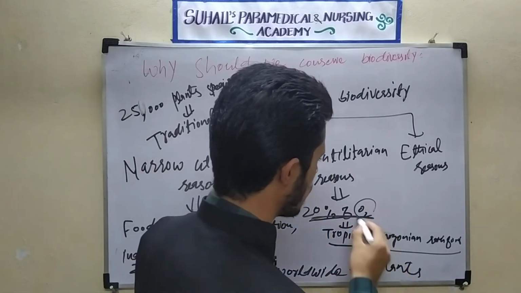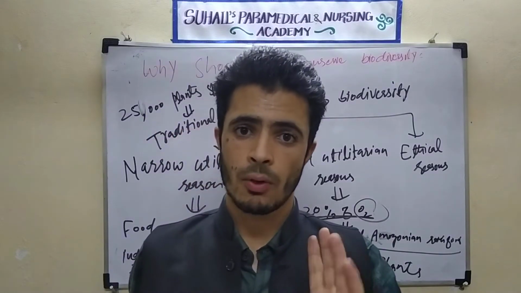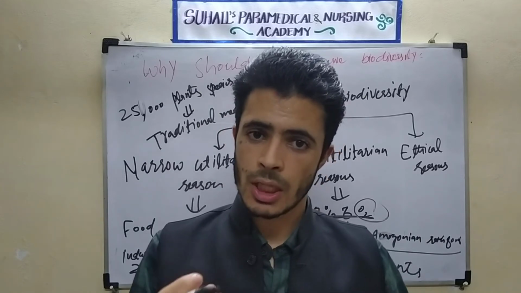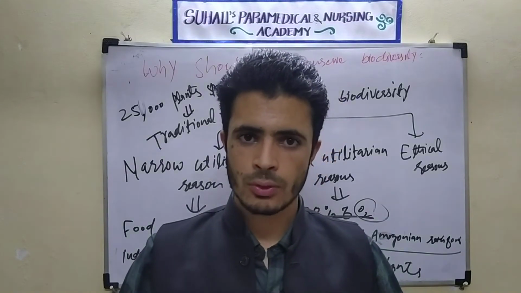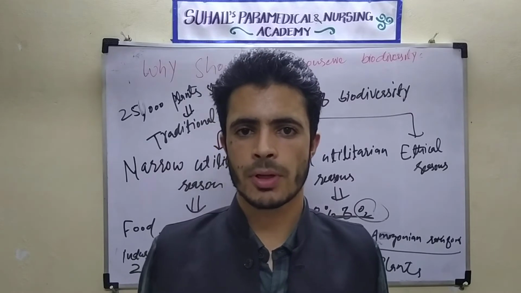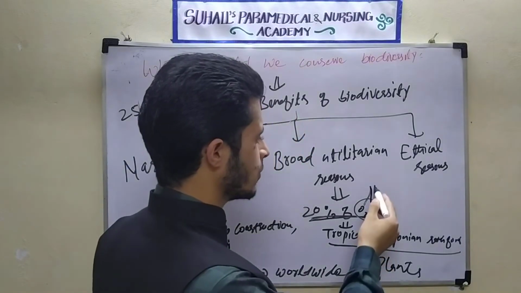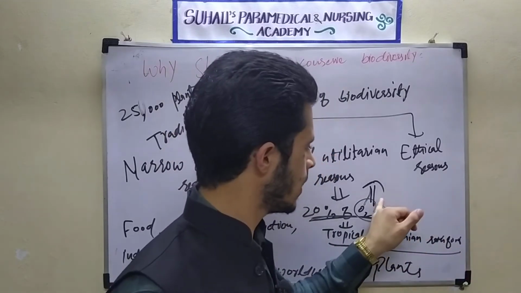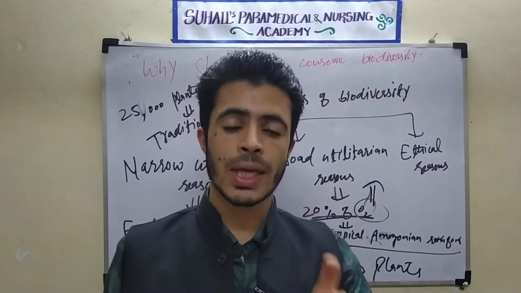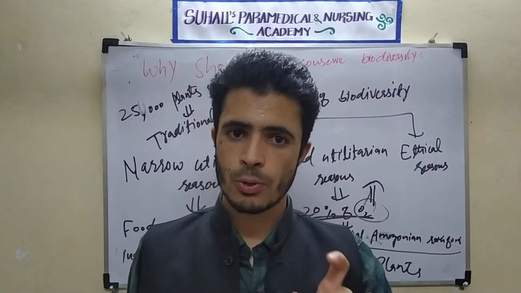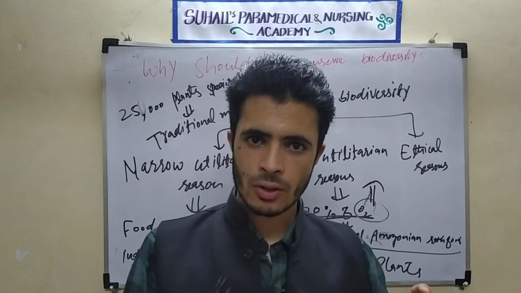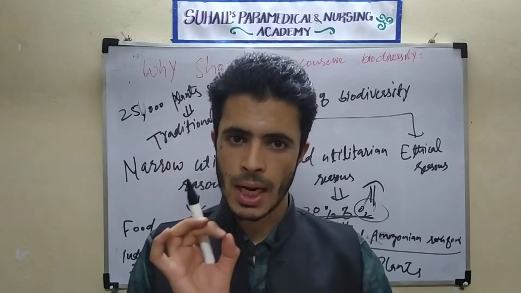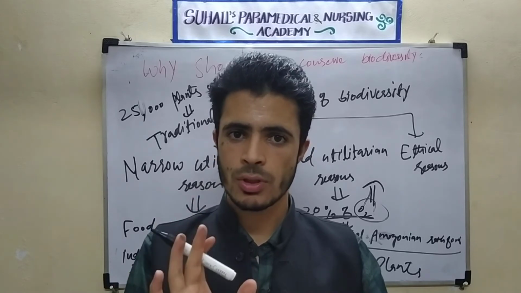If we do not have the oxygen, what will happen? This is also a use: why should biodiversity be there? If we do not have oxygen, there will be no cellular respiration, and when there is no cellular respiration, there will be death. The oxygen in our cells is used in the mitochondria. I already told you that in the mitochondria, oxygen is used for cellular respiration during the electron transport chain. During the electron transport chain, the oxygen will take the electrons and the protons, and it will form what? It will form the water molecule, H2O.